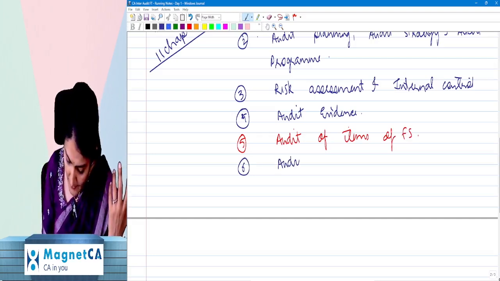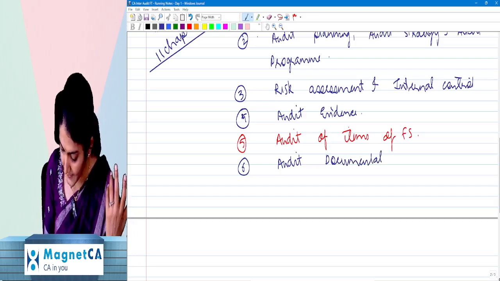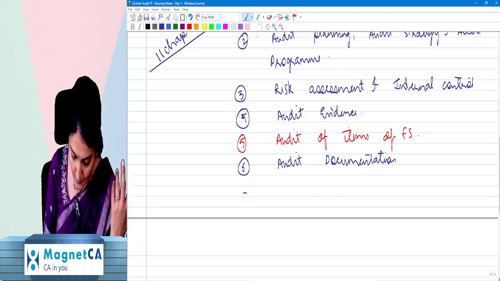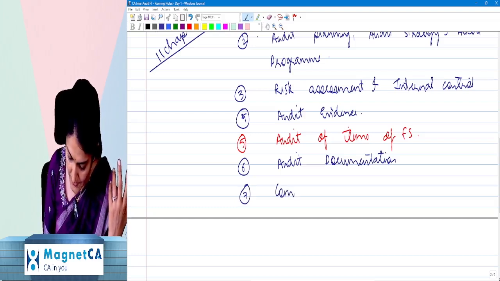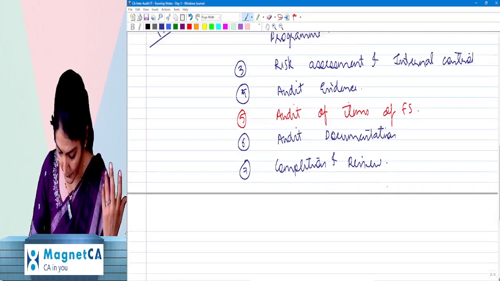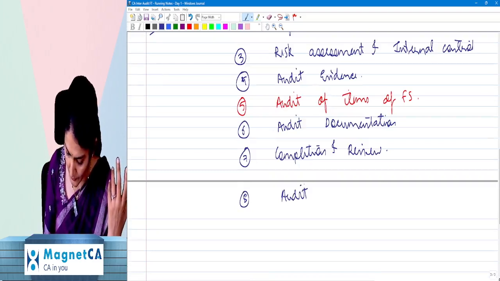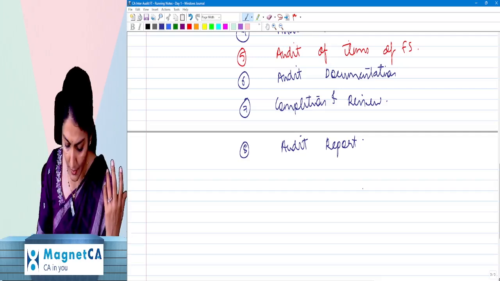Then chapter number 6, which is regarding the audit documentation, right? The audit documentation. Chapter number 7, which is regarding the completion and review, right? The completion and the review. Then chapter number 8, which is regarding the audit report, right? Chapter number 8, which is regarding the audit report.